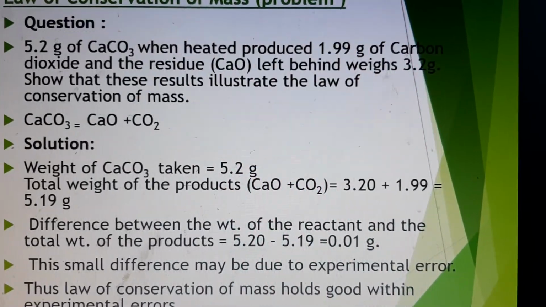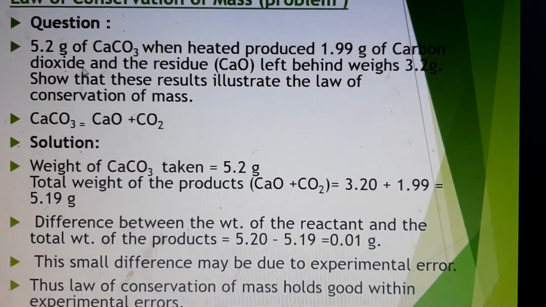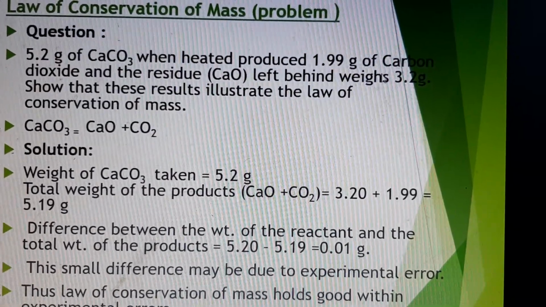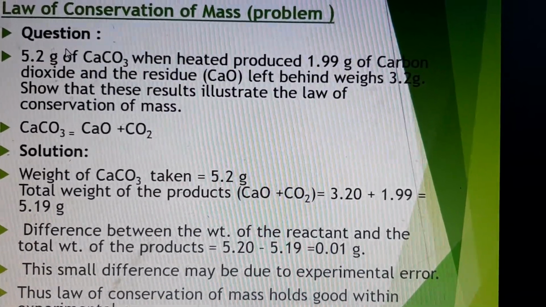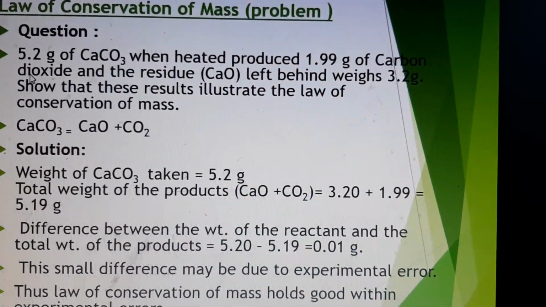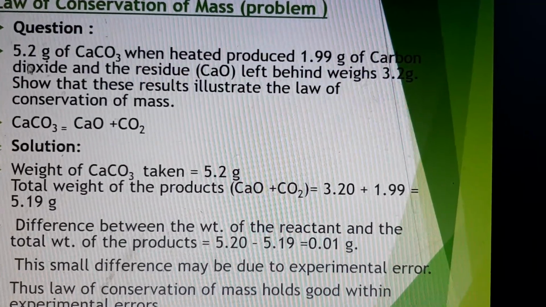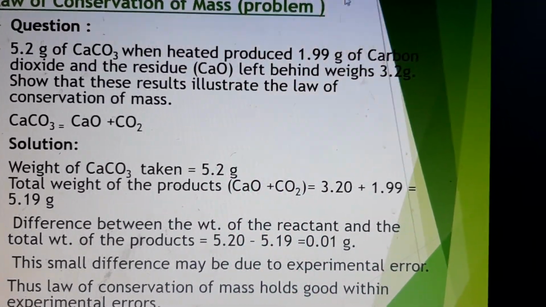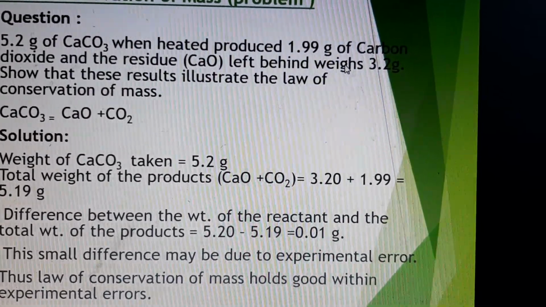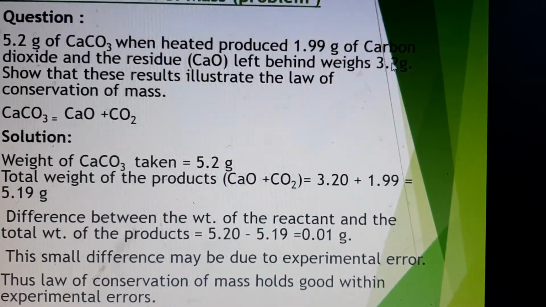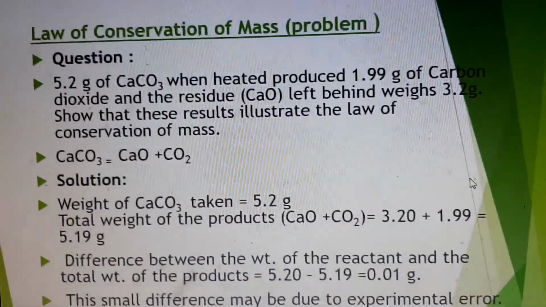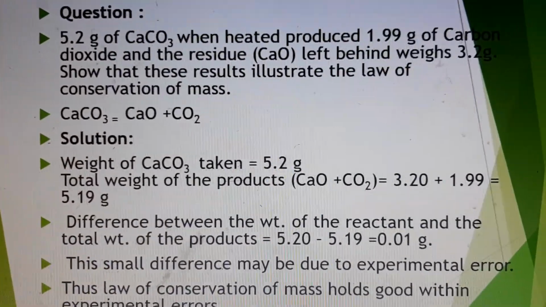You see here, the problem is 5.2 grams of calcium carbonate when heated produced 1.99 gram of carbon dioxide. So you know that when calcium carbonate is heated, it gives CaO plus CO2, isn't it? So when you are taking 5.2 grams, how much carbon dioxide you are getting? 1.99 gram of carbon dioxide, and calcium oxide is left. And what is the weight of that? It is 3.2 grams. So calcium oxide is how much? 3.2 grams. Okay. Show that these results illustrate the law of conservation of mass.